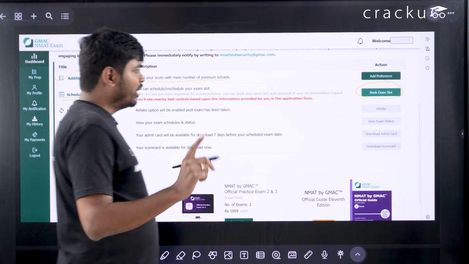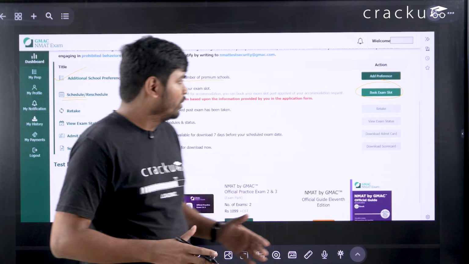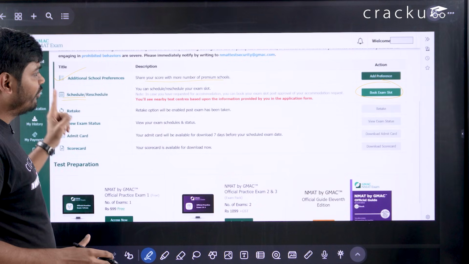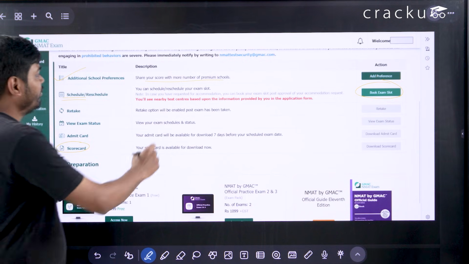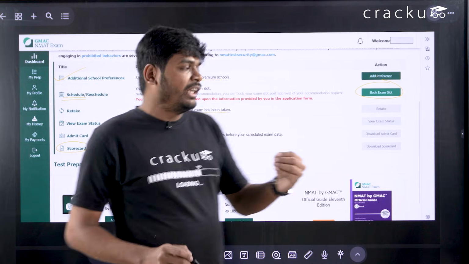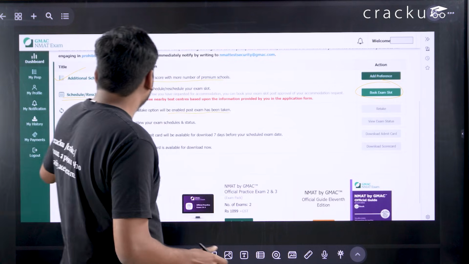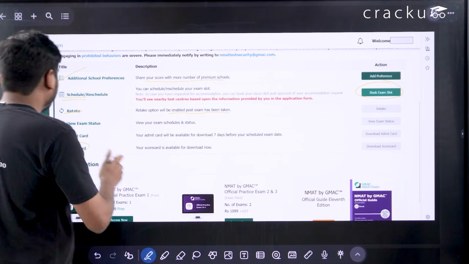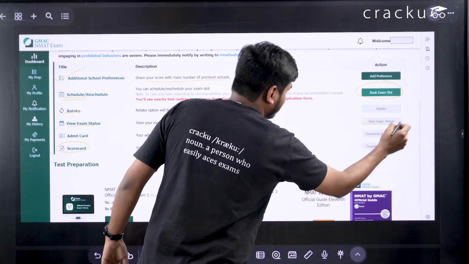Okay, and you know that NMAT can be taken at max 3 times. So once you give the NMAT exam one time, you will be able to get a scorecard here, and the retake option will be enabled post exam has been taken. So once you give the NMAT exam for the first time, then only you will get the retake option here. So if you want to reappear for the exam, you just have to click here retake, select the slot and pay the fees again.